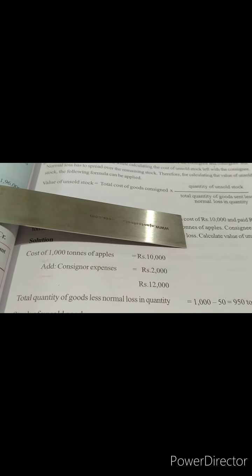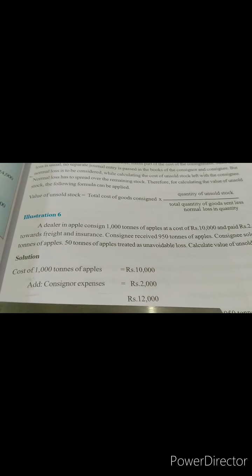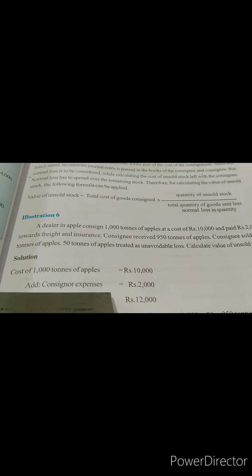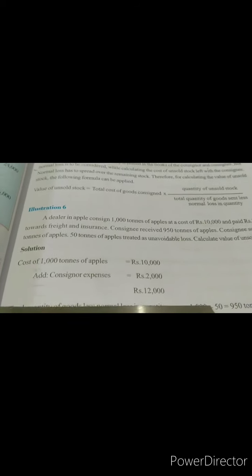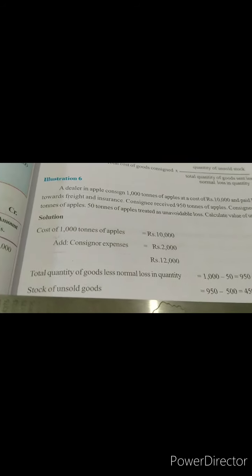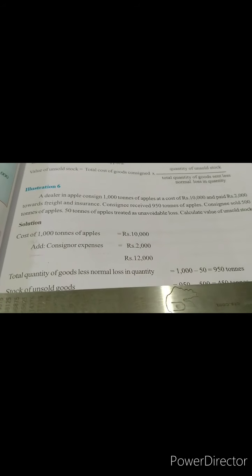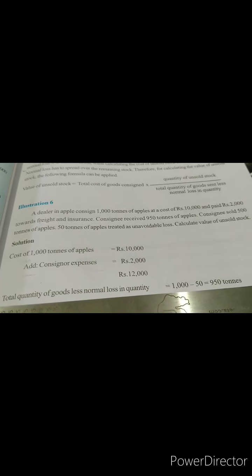The cost of 1,000 tons of apples is 10,000. Add consignor's expenses. Why we are adding it? Because it is freight and insurance. It's a non-recurring expense. That is why we have added this, making 12,000. So total cost of this 1,000 tons of apple is 12,000. You might get a doubt that consignee's expenses are not added here, because they are not given in the question. Alright, and now total quantity of goods less normal loss in quantity. The quantity of goods which are sent was 1,000 and normal loss is 50. So when we deduct it, it is 950. Stock of unsold goods, 950 minus 500, it is 450 tons.